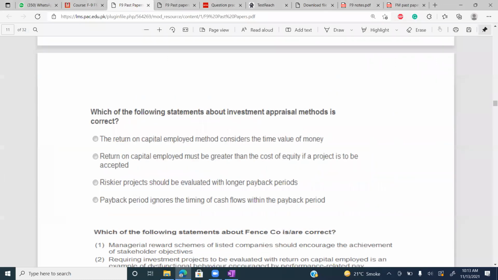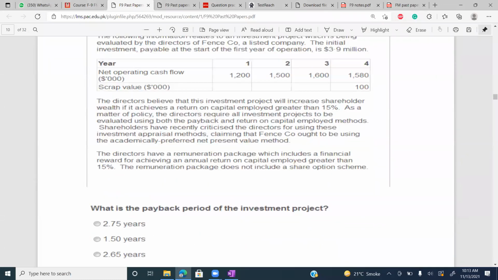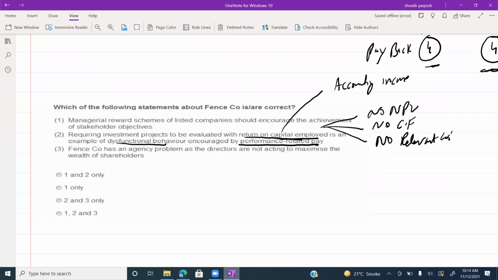How? It is written here. The director believes this investment project will increase shareholder wealth if it achieves the return. As a matter of policy, directors require all investment projects to be evaluated using the payback and the ROCE. Shareholders have recently criticized the directors for using these investment appraisal methods, claiming that Fence company ought to be using the NPV method. So why are shareholders criticizing you? Because you are not using the correct method. So that means there is an agency problem.